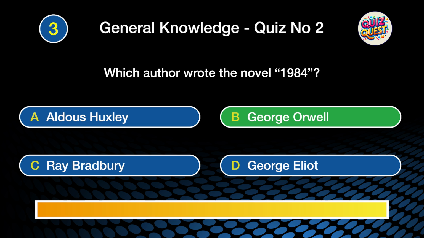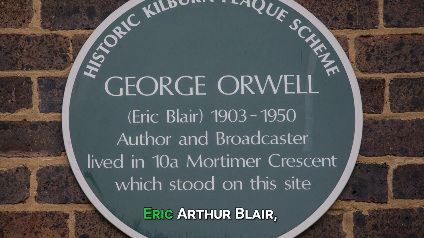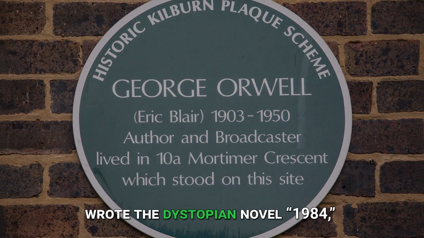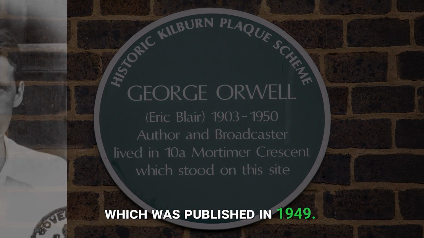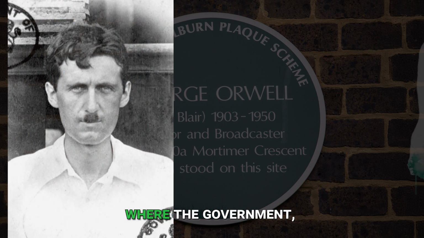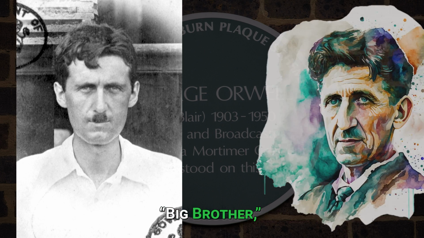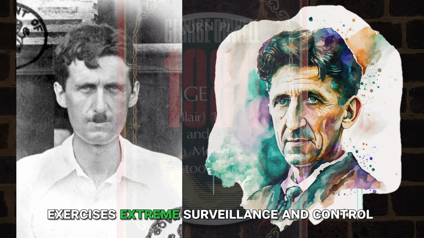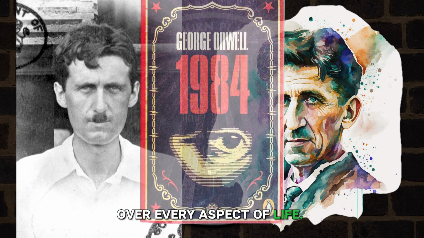The correct answer is B. George Orwell. George Orwell, whose birth name was Eric Arthur Blair, wrote the dystopian novel 1984, which was published in 1949. The novel is set in a totalitarian society where the government, led by the Party and its leader Big Brother, exercises extreme surveillance and control over every aspect of life.